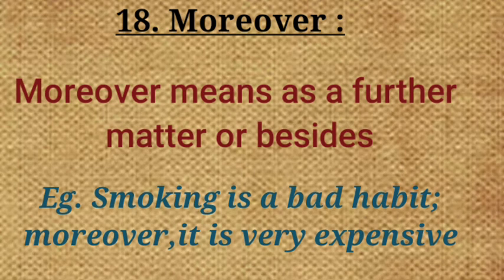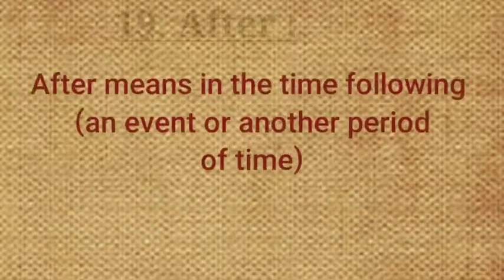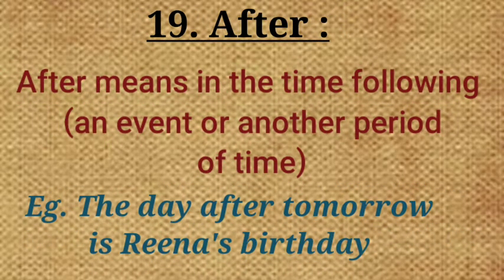Eighteenth is "moreover." Moreover means as a further matter or besides. Example: smoking is a bad habit. Moreover, it is very expensive. So besides being a bad habit, smoking is expensive. Nineteenth is "after." After means in the time following. Example: the day after tomorrow is Reena's birthday. I think "after" also is known to everyone. It is an easy one.